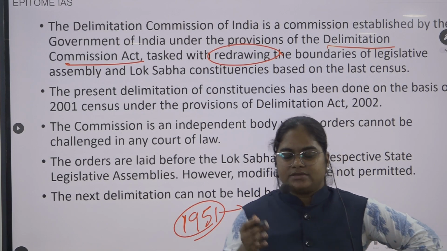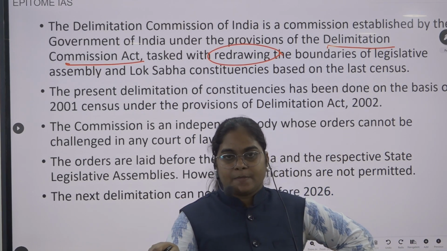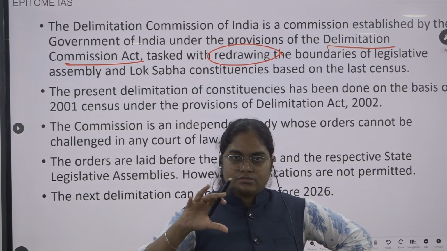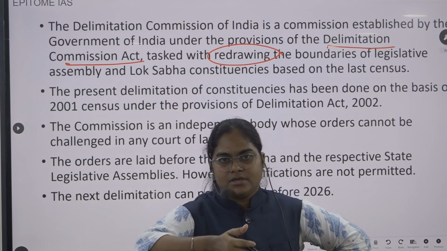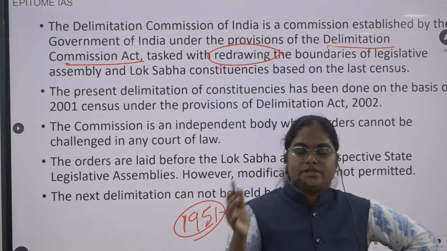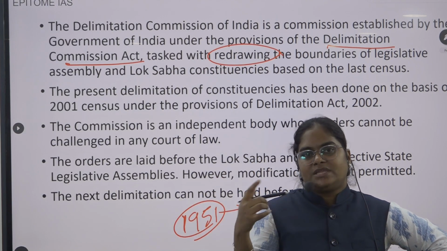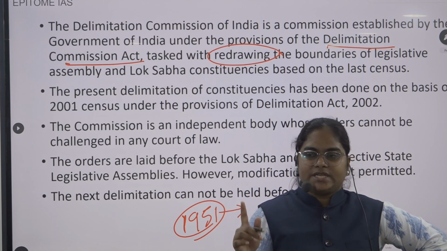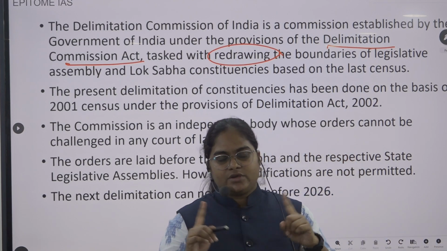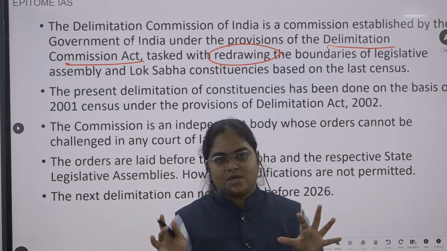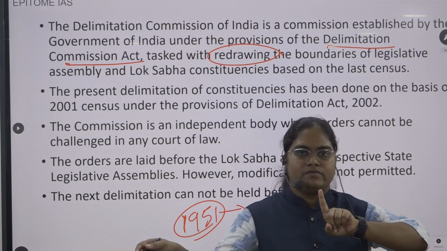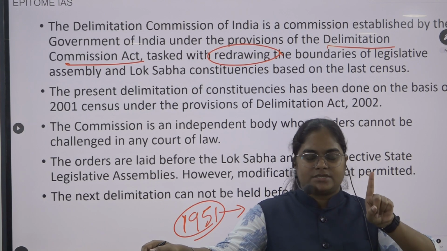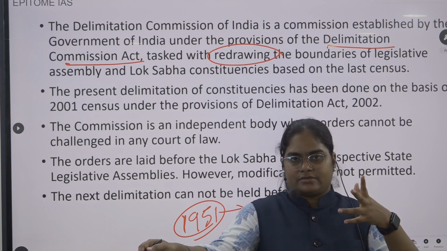That's why every 10 years we take a census. Because change is happening naturally, you have to redraw the constituencies to make it fair, so that every constituency is nearly equal, and each constituency is represented by one elected member.